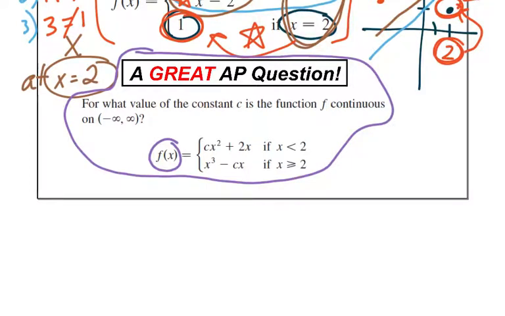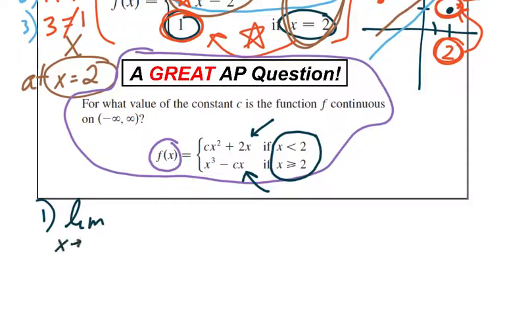All right, friends, so let's take all 3 steps. Ready? To check and see what c is, I first need to make sure this is continuous. So our breaking point here, again, this is where the domain changes, is at x equals 2. So that's going to be sort of our discontinuity or continuity area. So at x equals 2, something changes. I go from this branch to this branch. We just got to make sure they connect and make it continuous. Okay, so I want to make sure the limit from the left equals the limit from the right. In order for that to happen, let's check the limit from the left.